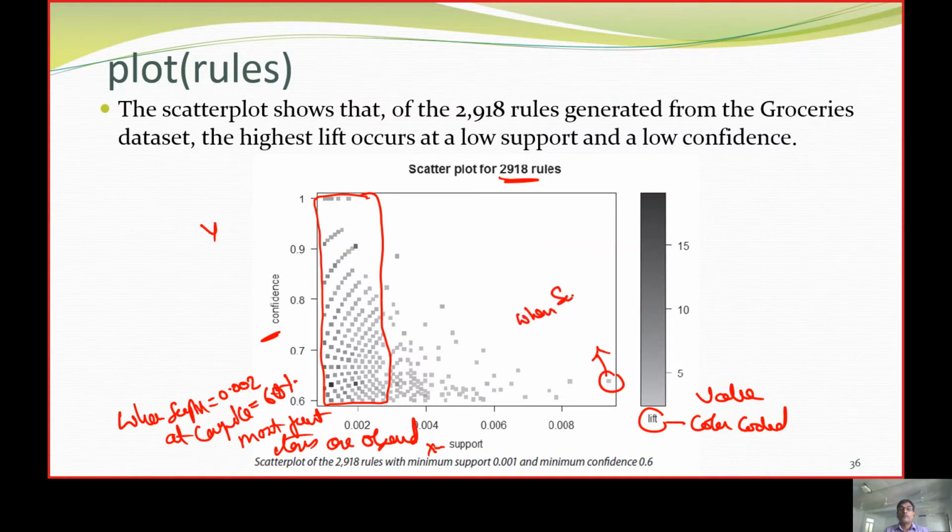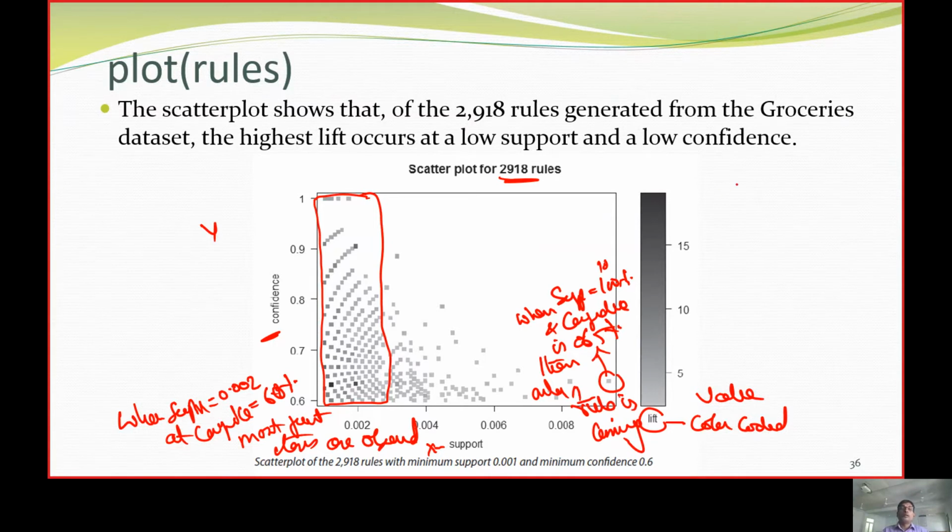When support is equal to 100%, that is 1, and confidence is 0.65%, then only one rule comes.